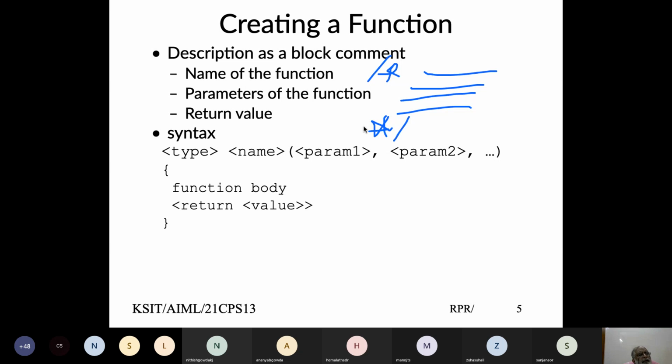So any comment that begins with slash star and ends with star slash is called a comment. This is only for reading by the developer or the people who read the code, but this part of the code is never used by any program per se. It is only for the developer writing to understand what is happening.